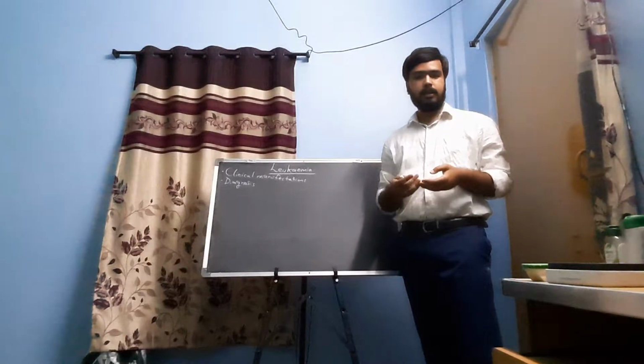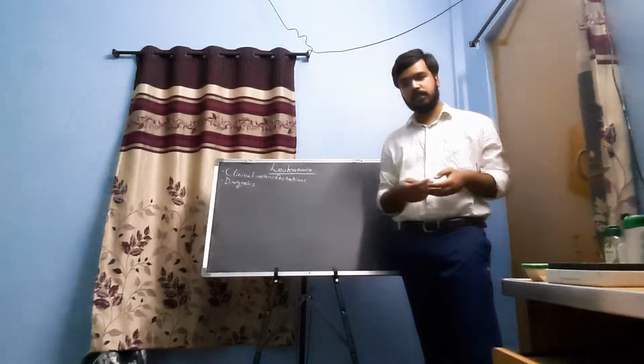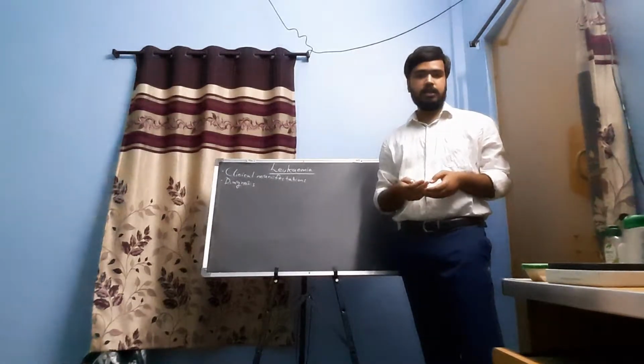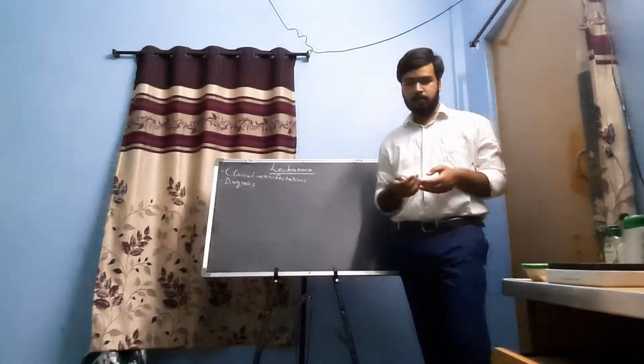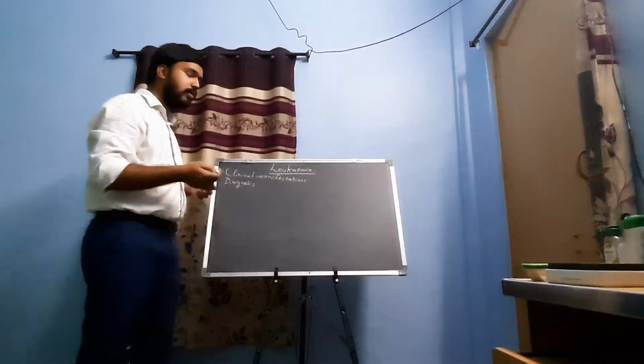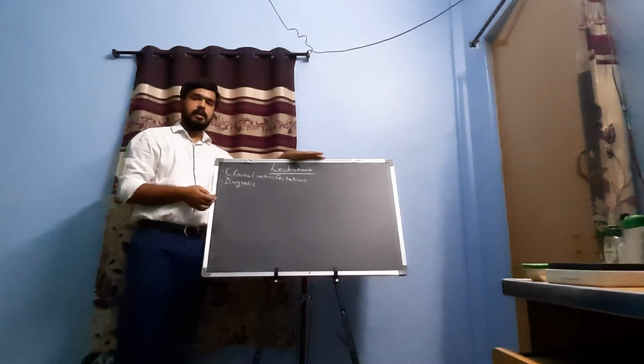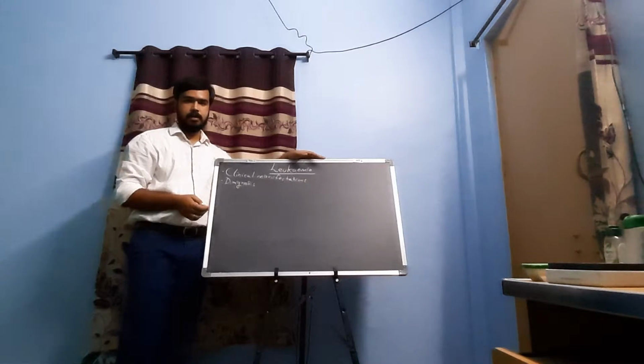Or one more typical feature of cancer cells is diminished apoptosis. Apoptosis is the programmed cell death process, which can be diminished in cancers, allowing these malignant cells to survive.